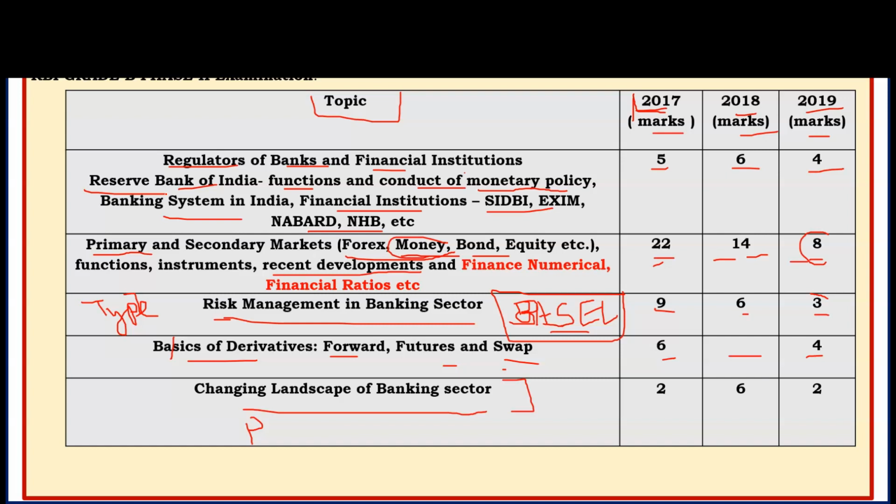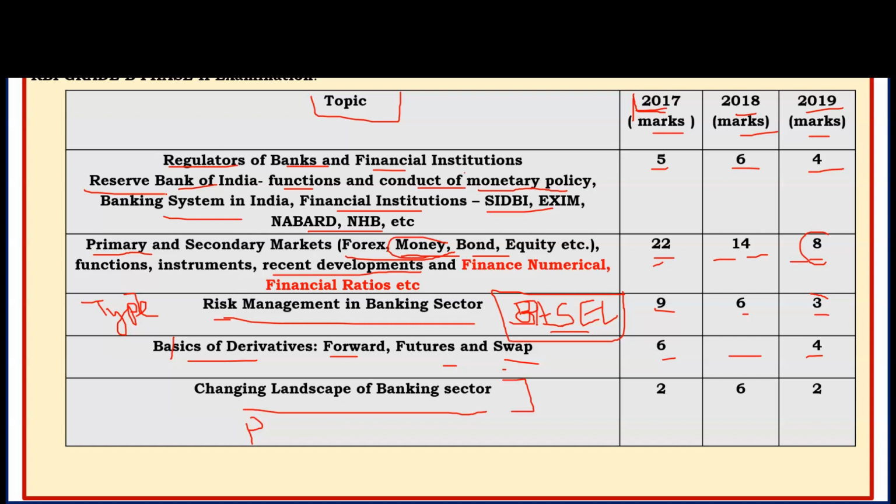banking system, history of banking system in India, and financial institutions like SEBI, Exim Bank, NABARD. You have to cover in which year these institutions were established, what they do, and who is the chairman. Sorry, no director. Who is the chairman? Capital of the organization. Where is the headquarter? Under which act it was established? Their subsidiary, if any.